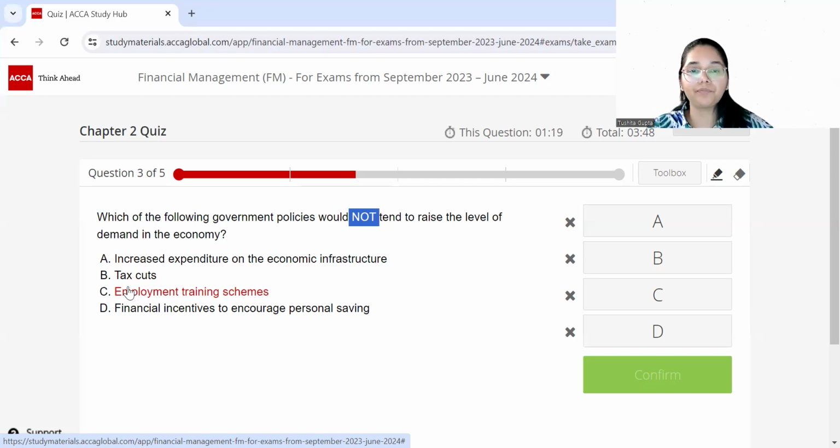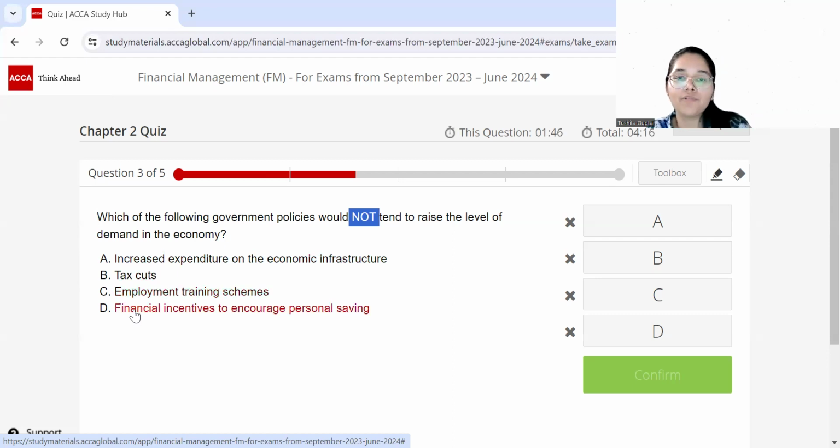Definitely, whenever the government is doing well to train its people, to train the workforce that is there in the country, it leads to more of them being recruited by the companies. If companies have more staff, they're able to produce more, and actually the demand rises because the people who were unemployed earlier, now they also have jobs, they also get salaries, and with those salaries they go out in the market and demand goods in the economy.